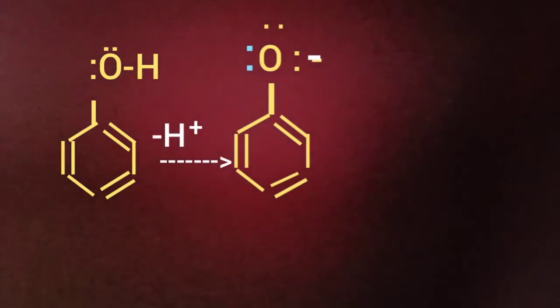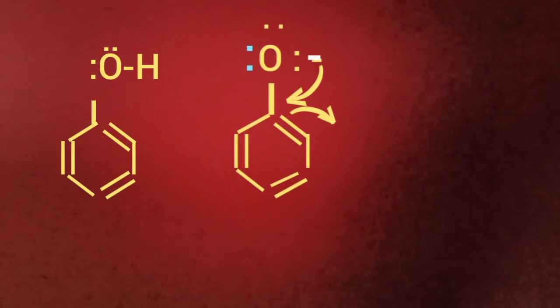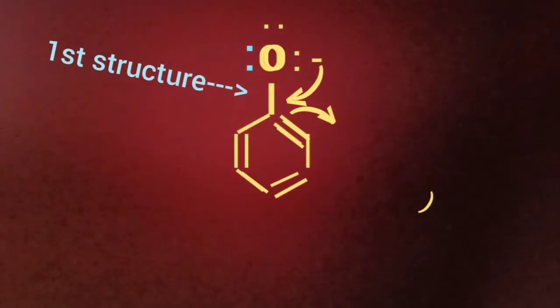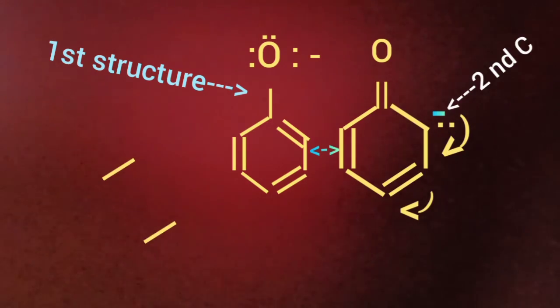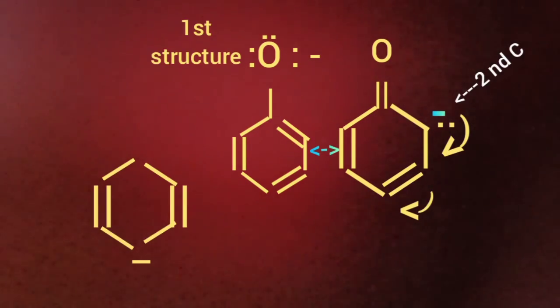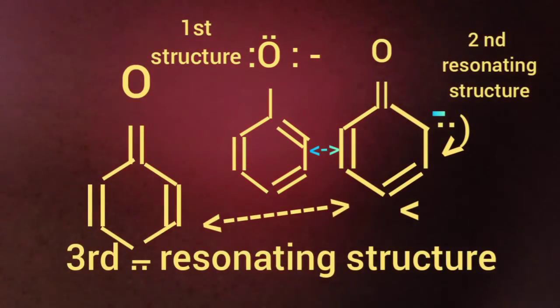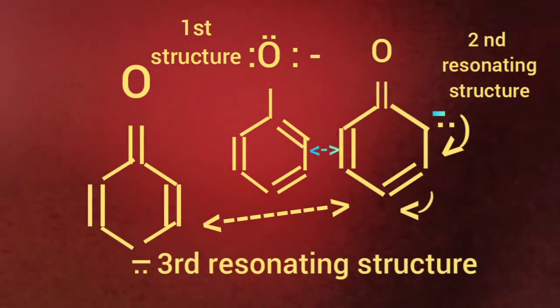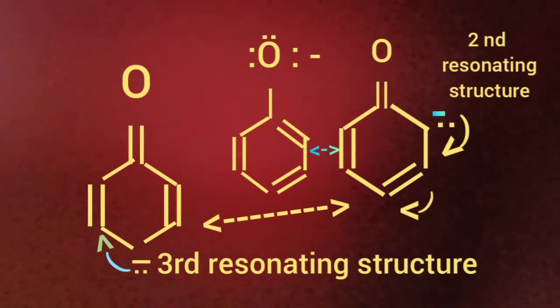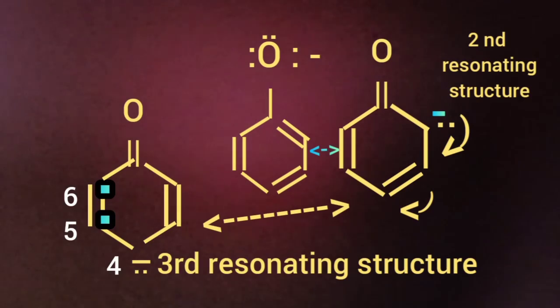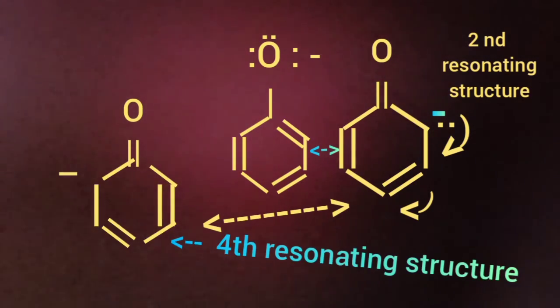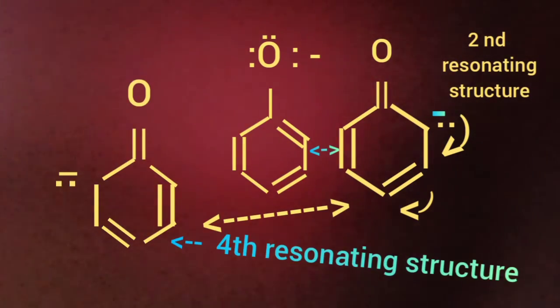is in conjugation with the pi bond as shown, and the negative charge will form a double bond, and the existing double bond between number 1 and number 2 is shifted. The negative charge developed on second carbon will form a double bond with third carbon, and the double bond between third and fourth carbon is shifted. Then negative charge developed on fourth carbon will form a double bond between fourth and fifth carbon, and the double bond between fifth and sixth carbon is shifted. Then sixth carbon gains negative charge.